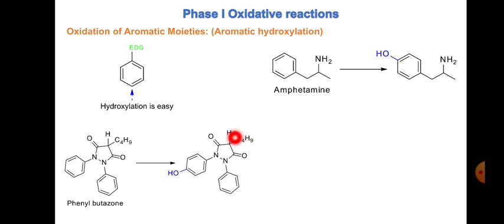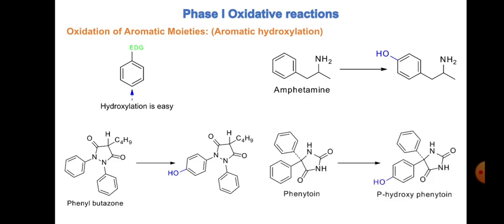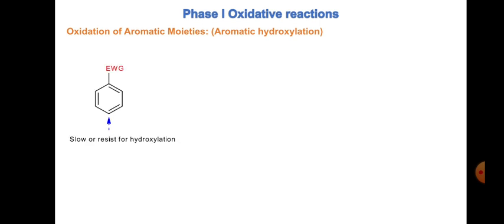Again in phenylbutazone, this is the para position to this particular substituent, and the hydroxylation is happening to give the corresponding hydroxyl derivative. Then similarly we have a popular drug, phenytoin, and in phenytoin again we can see the hydroxylation is happening exactly at the para position to this particular substituent. So phenytoin is getting converted to para-hydroxyphenytoin as a metabolite which can be excreted easily.